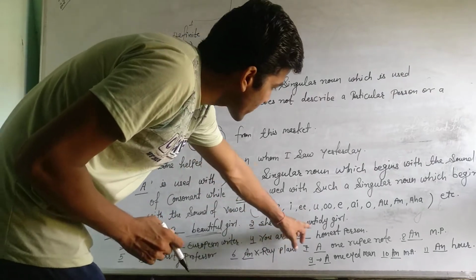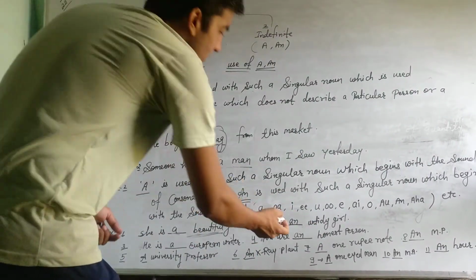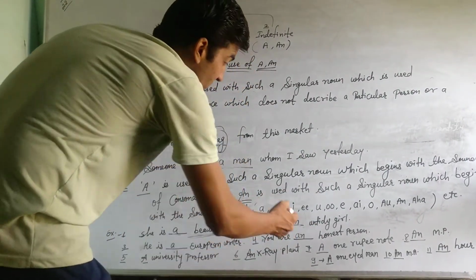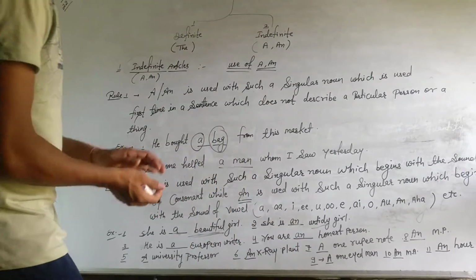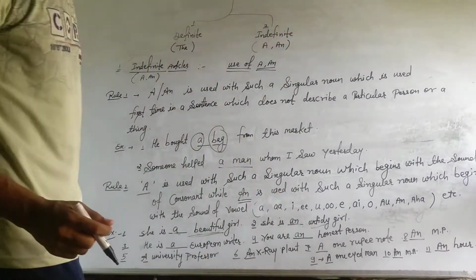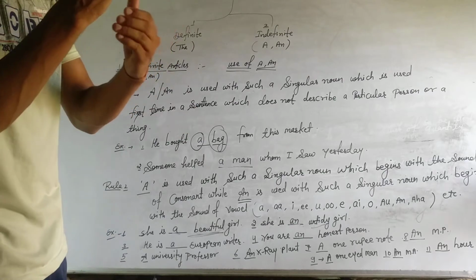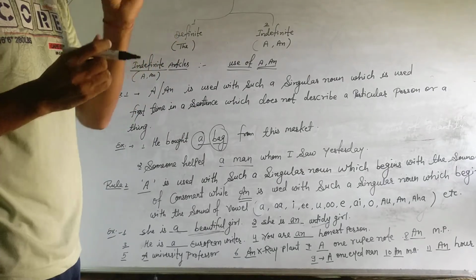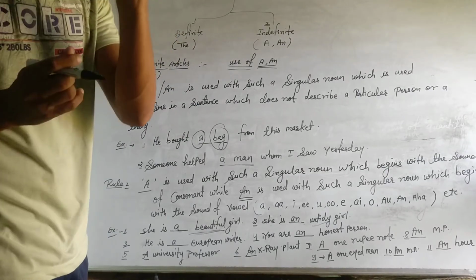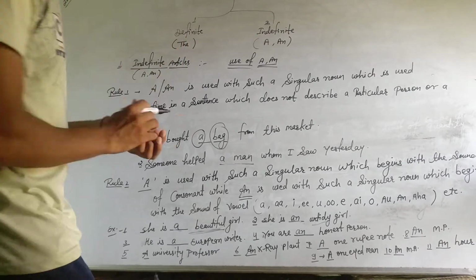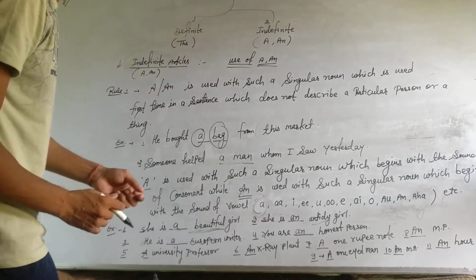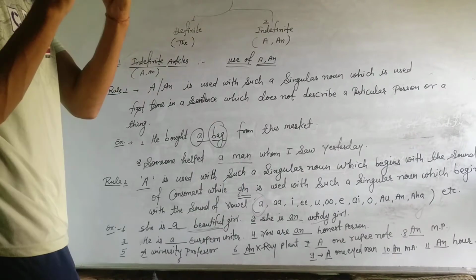Okay, look at the second. She is blank untidy girl. Here is an, and after an here is given untidy. If you sound this word, then this word will make a sound of un. So the first sound will be u, untidy, u. So u is here. So then an will be the correct answer.